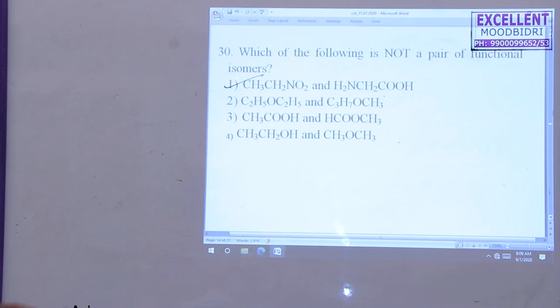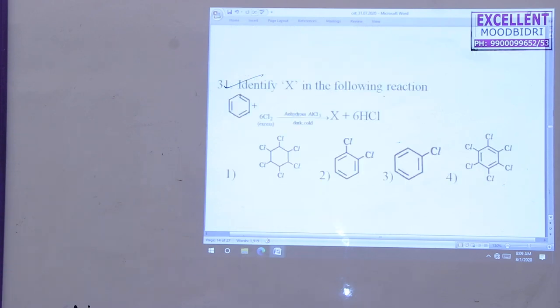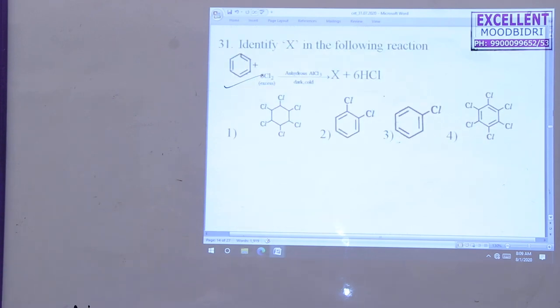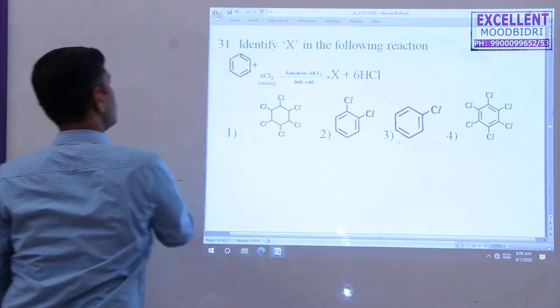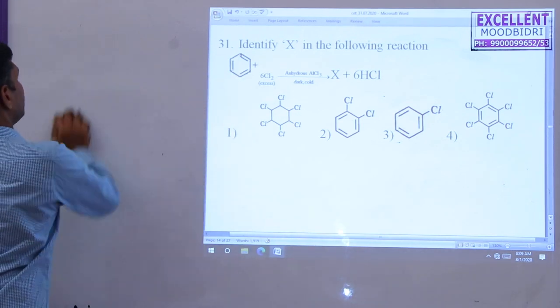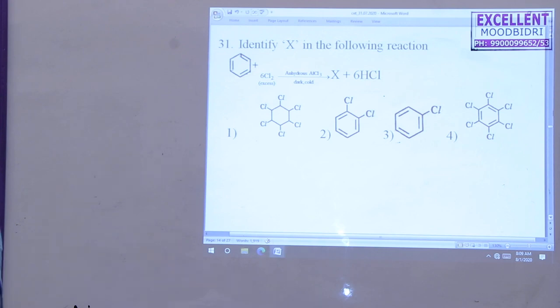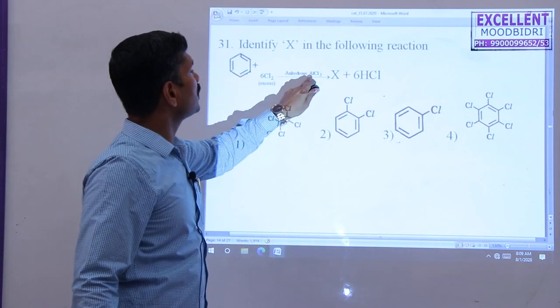First option is correct here. Next question, identify the X in the following sequence of the reaction. In this question, benzene reacts with 6 moles of chlorine in the presence of anhydrous aluminum chloride.